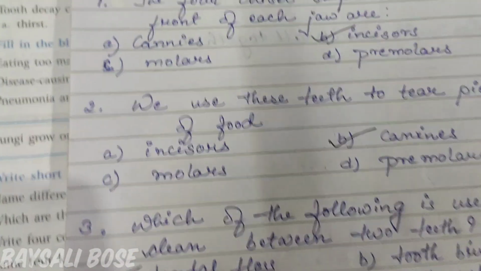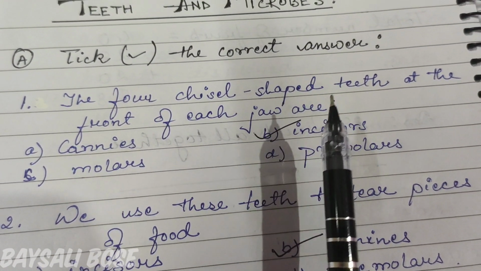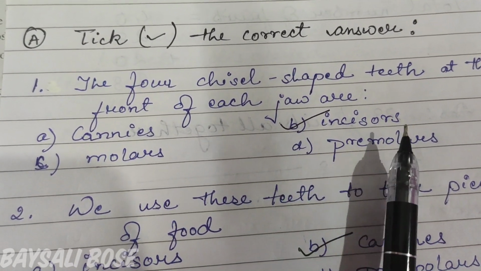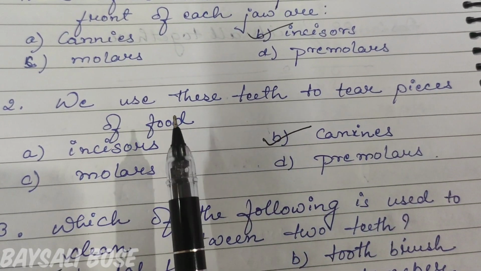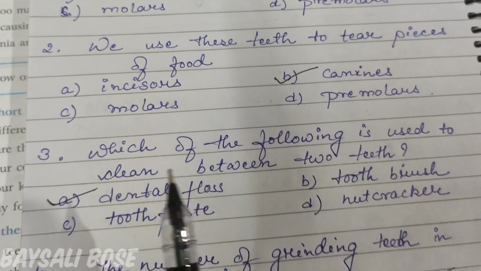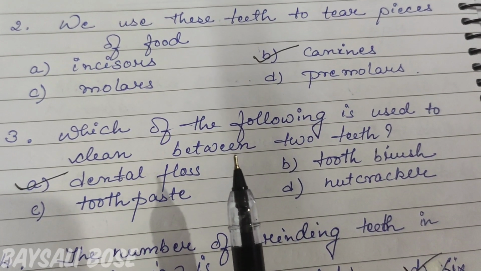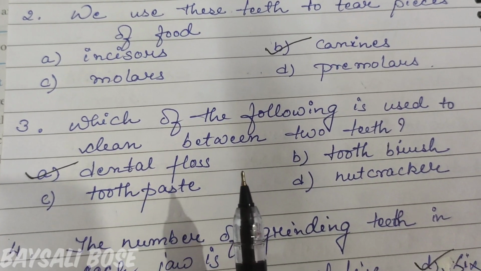So here are these 4 questions. Number 1, the 4 chisel-shaped teeth at the front of each jaw are incisors. Number 2, we use these teeth to tear pieces of food, that is canines. Next, which of the following is used to clean between two teeth, that is dental floss.